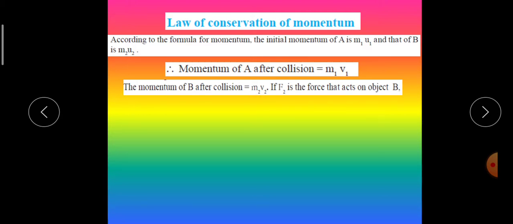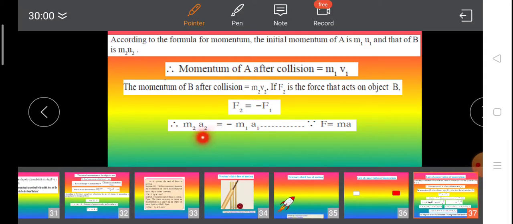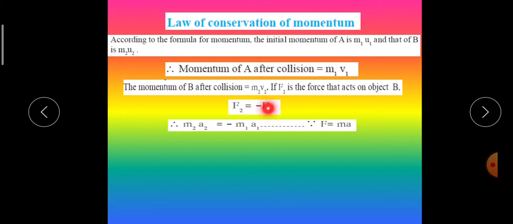If F2 is the force that acts on object B, then F2 is equal to minus F1. This becomes negative because F2 acts on object B and is opposite in direction. Now we know that force is equal to mass into acceleration. So F2 is equal to m2 a2 and minus F1 is equal to minus m1 a1.